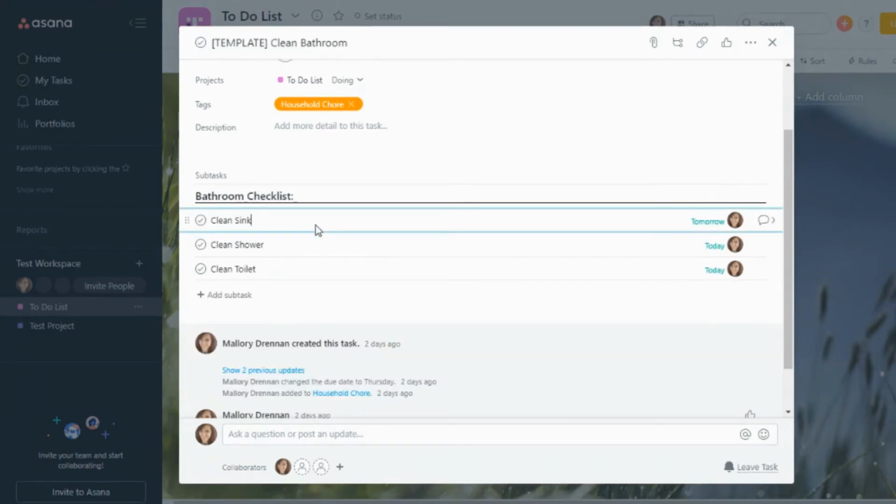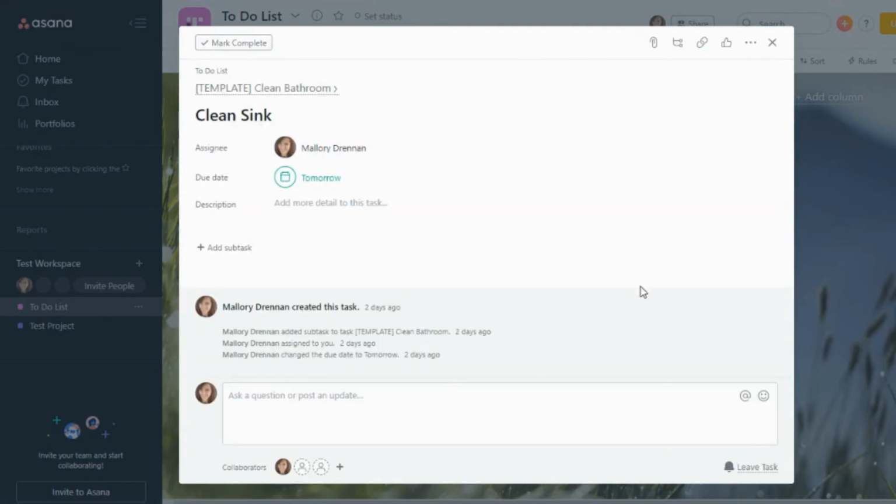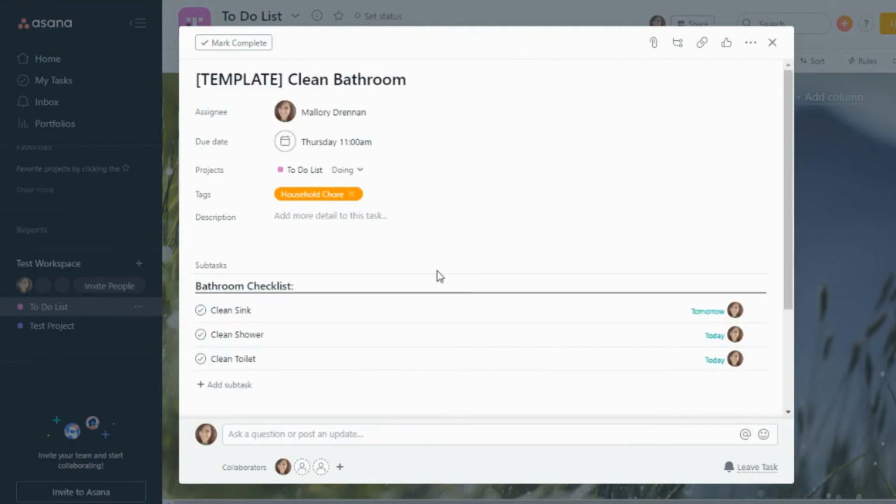The nice thing about Asana's version is you can assign individual people to your subtasks. You can also assign due dates. And if you click on this little icon here, you can actually add in a ton more stuff and create additional subtasks. So that is Asana's version where you can do a lot more within the checklist.